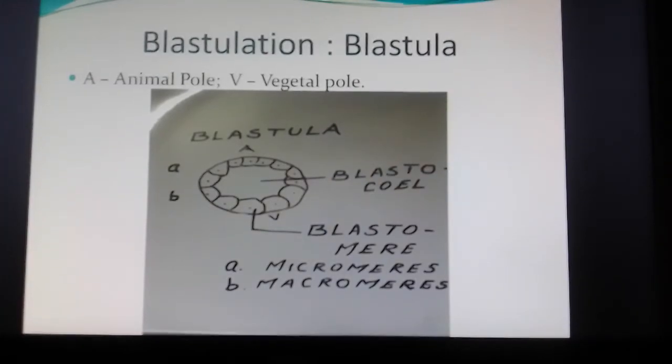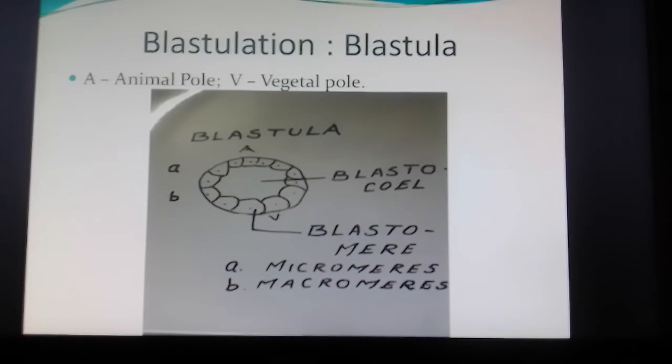Now here you see the structure of a blastula. Assume that the blastomeres are arranged outside, and at the center there is the formation of a cavity filled with fluid, and it is called a blastocele. Now in the case of frog, these blastomeres found on the animal pole region seem to be smaller than those on the vegetal pole region.